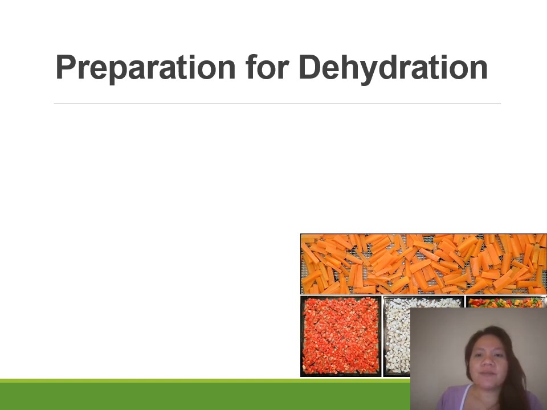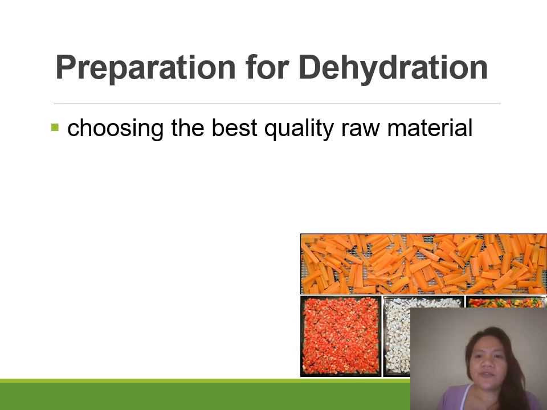When you prepare fruits and vegetables for drying, these are the important things you need to consider. You need to first consider your raw material, which must have good quality. Defects present in your commodity must be removed, or you must not select produce that has a lot of defects or damages. So when you select fruit or vegetable for drying, you need to select the best quality of raw material.